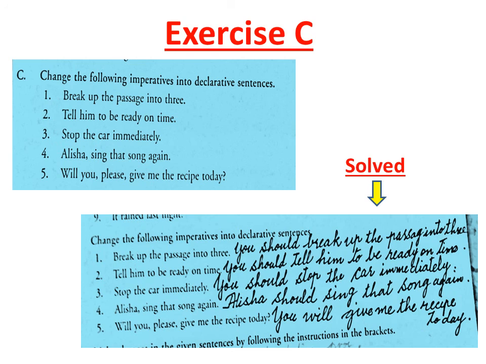So there, as we learned, imperative sentences don't have a verb or a subject, so we have to change them into declarative sentences. In declarative sentences, we have read that it has a subject and also has a verb. So we put a verb and a subject in these declarative sentences.